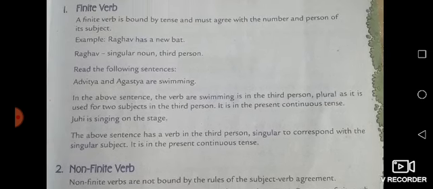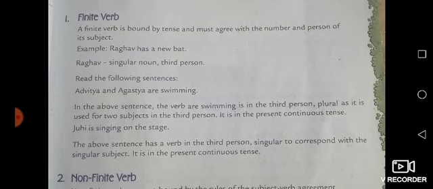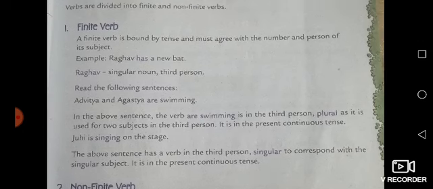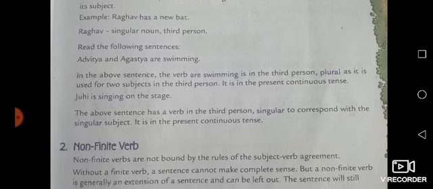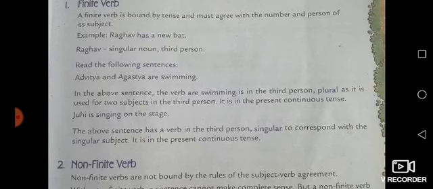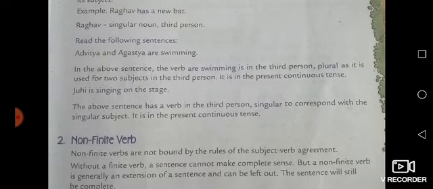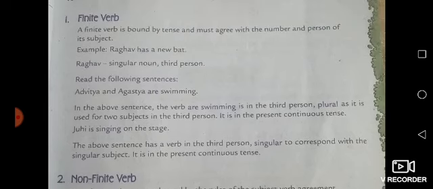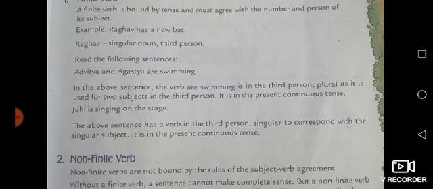So here in the sentence, is singing is a kind of finite verb because it is used according to the subject, number and person. This sentence has a verb in the third person singular to correspond with the singular subject. It is in the present continuous tense. So a verb that is used according to the number, person and tense, that is bound by the tense, comes under finite verbs.